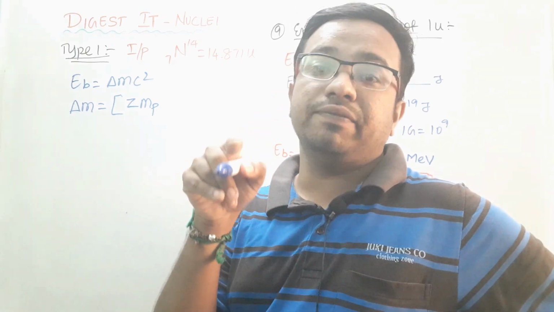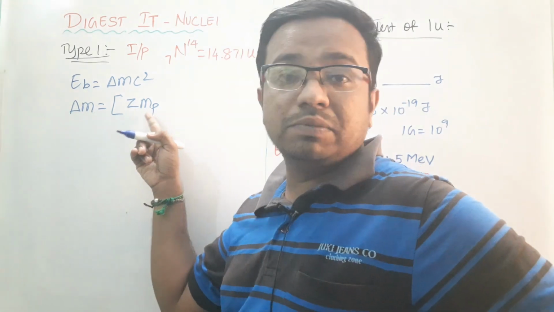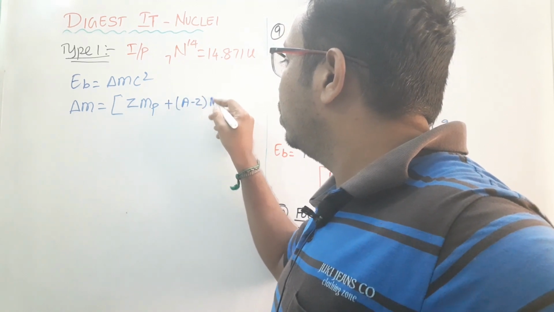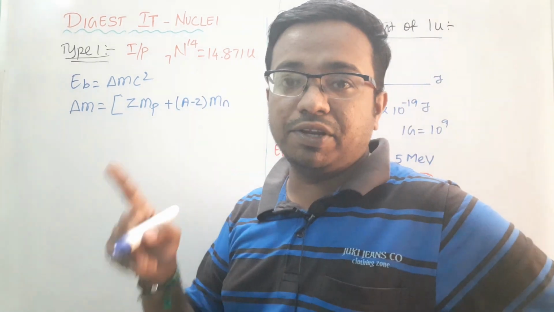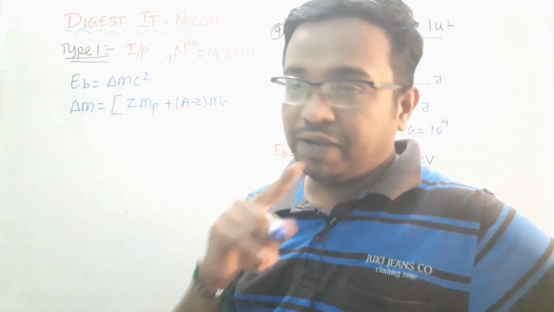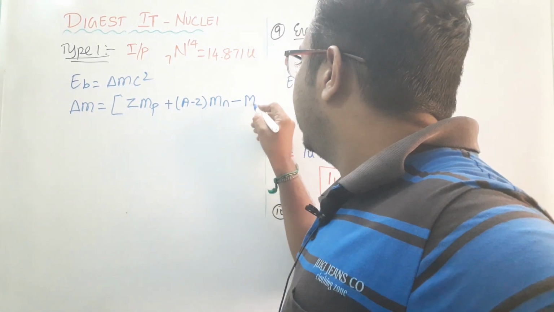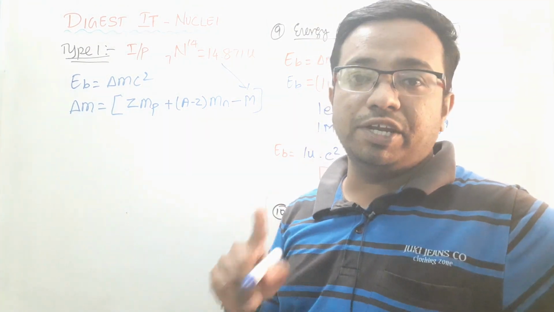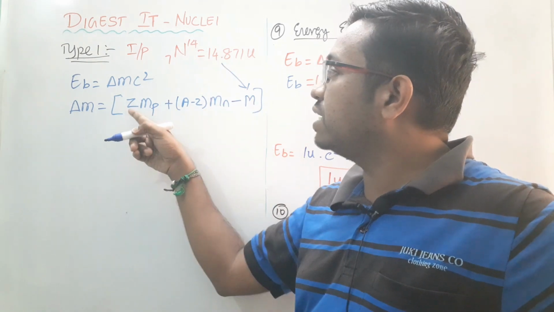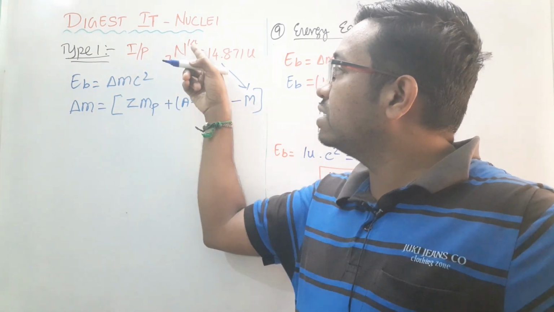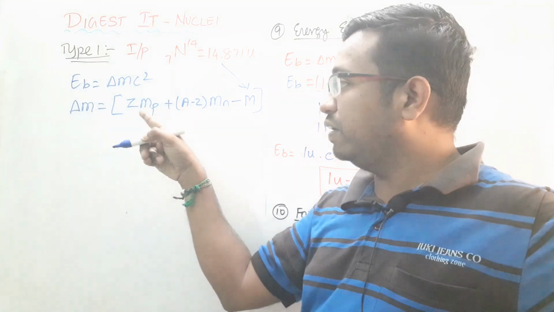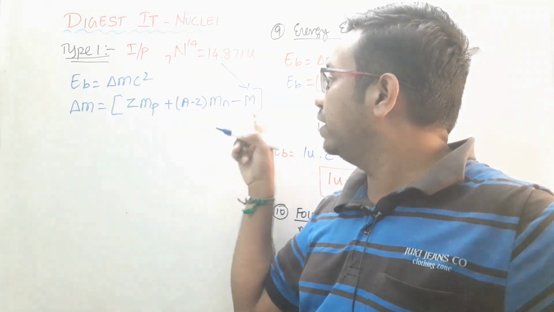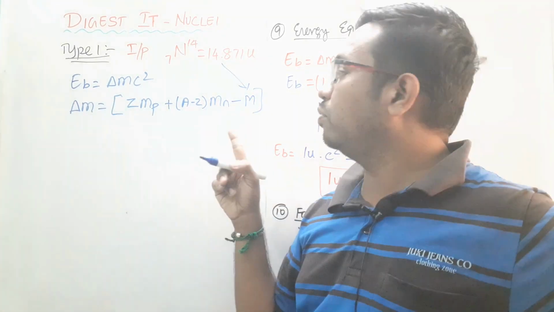1.00727 U. That value we need to substitute here, and the number of neutrons, A minus Z, into the mass of neutron. The mass of the neutron I also suggested in our previous point, minus capital M. This capital M comes from our question, so we need to put it from our question. Z we know is 7, and A minus Z is 14 minus 7, that also gives 7. I told you to memorize these two values in terms of atomic mass unit. Now substitute here, this is also in terms of atomic mass unit.